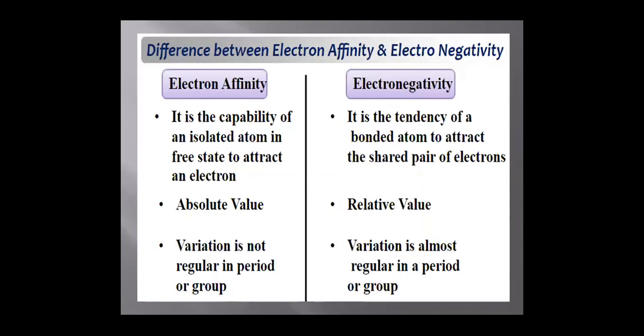Now, the difference between electron affinity and electronegativity. Electron affinity is the capability of an isolated atom in the free state to attract an electron, whereas electronegativity is the tendency of a bonded atom to attract the shared pair of electrons. Electron affinity is an absolute value, whereas electronegativity is a relative value. Electron affinity variation is not regular in a period or in a group. However, electronegativity variation is almost regular in a period and in a group.